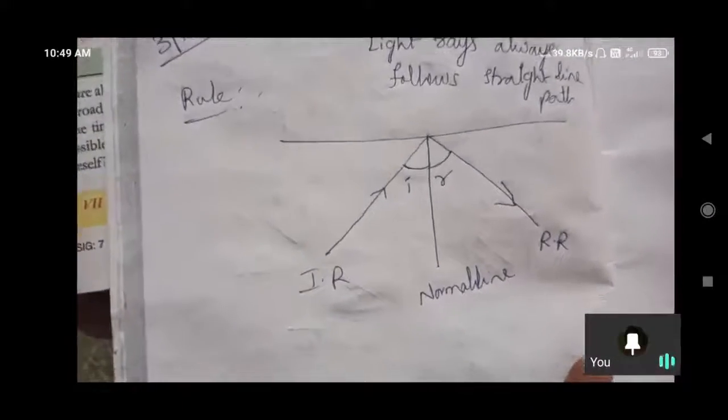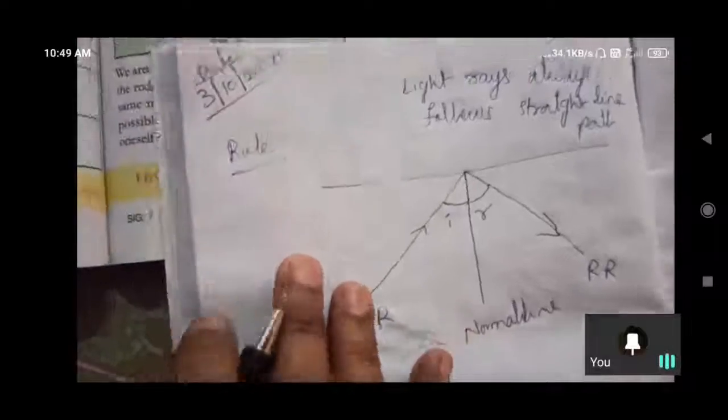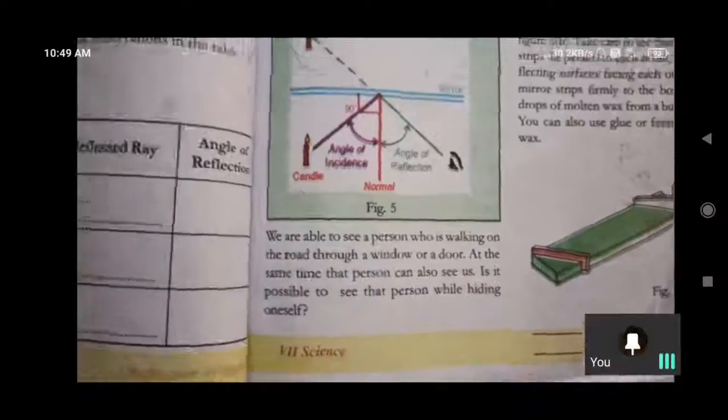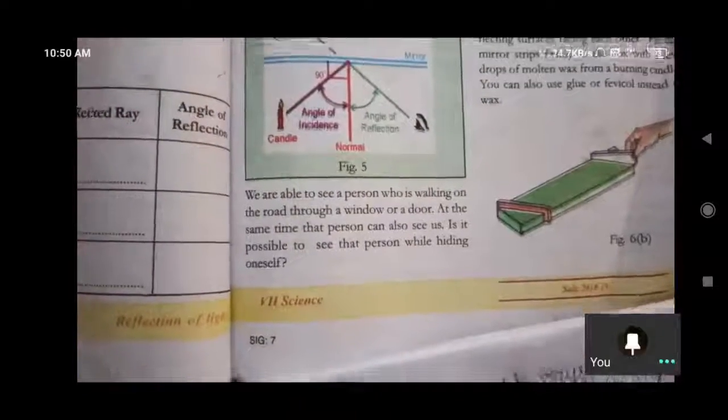Here we are discussing the rules of reflection. Under this we have to get the point. See, without showing our face, can we observe another person? Is there any possibility?